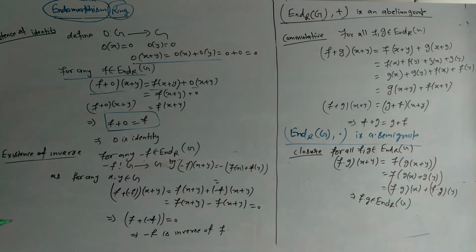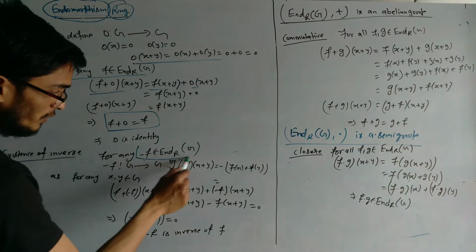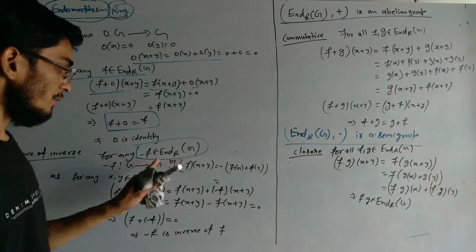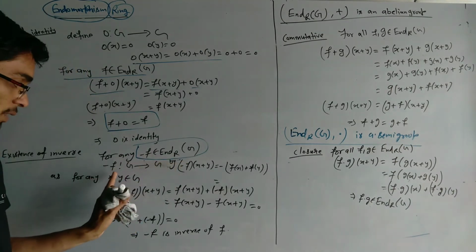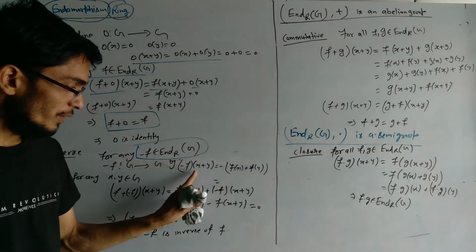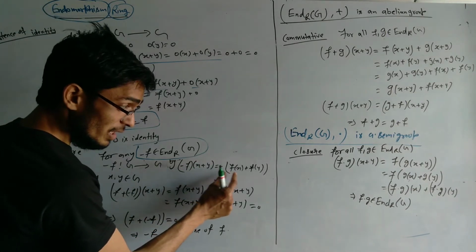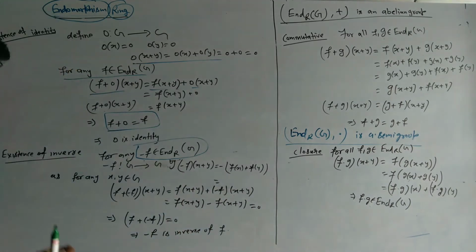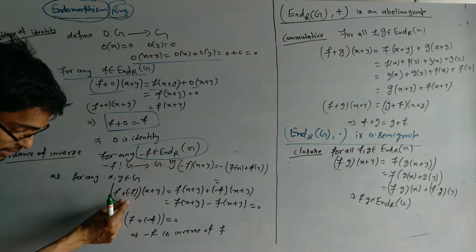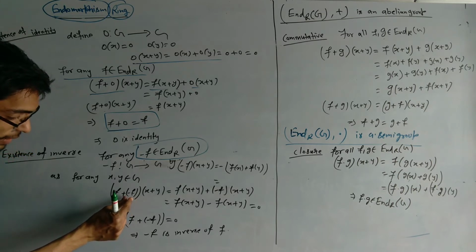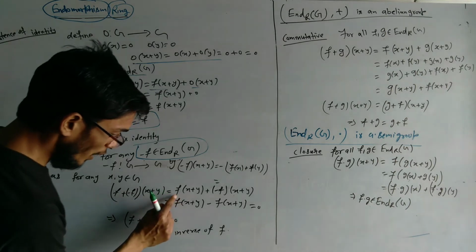So now, existence of inverse. For any f in the endomorphism of G, we define a homomorphism minus f from G to G by (minus f) of x plus y equals minus f of x plus minus f of y. So now for any x, y belonging to G, we define (f plus (minus f)) of x plus y equals f of x plus y plus (minus f) of x plus y.